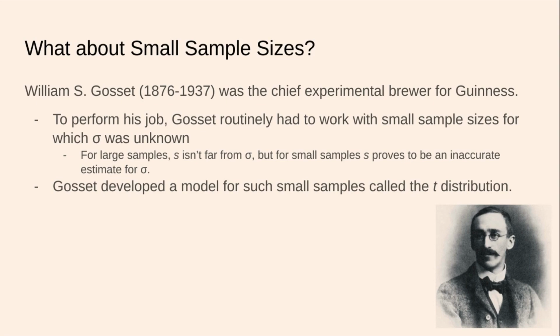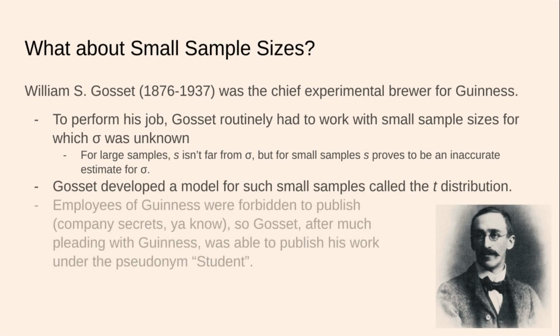So Gosset developed a model for such small samples called the t-distribution, right? Now, here's where we get into a bit of math history. Employees of Guinness were forbidden to publish, all right? And that's because when you work for a company and you benefit the company and you contribute to the success of a company, there tend to be company secrets, all right? And we're not supposed to publish the secrets to our success in brewing beer, all right?